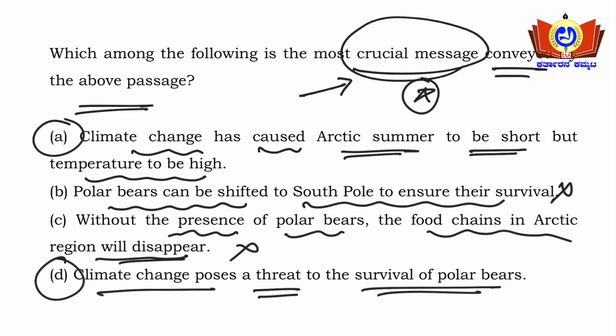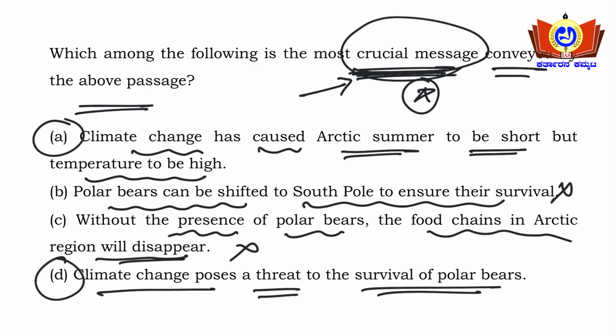What does the question tell here? Crucial message, right? What does the statement ask? Which among the following is the most crucial message? Okay, option A cannot be deduced directly from the passage. Okay, climate change is one of the reasons for the Arctic summer, that can be deduced, but the most crucial